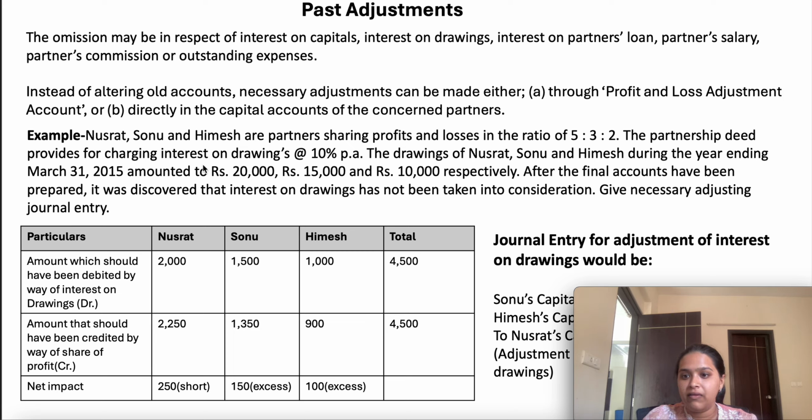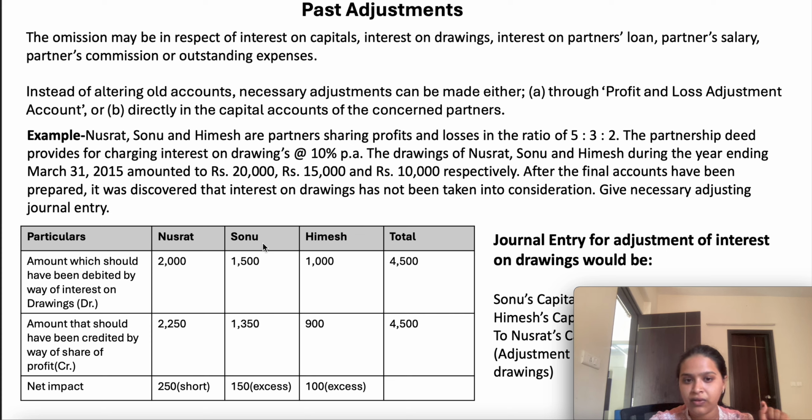The firm is able to charge the interest on drawings, and that will be debited to the capital accounts, right? But it is a firm income, and should be appropriated and divided between the partners in their profit sharing ratio. So it should be divided between 5:3:2, right? If we divide it, it will come to 2,250 for Nusrat, 1,350 for Sonu, and 900 for Himesh. Okay, so for Nusrat, how much do we have to debit to their account? 2,000, right? And how much do we have to credit? 2,250. It means the additional amount that the firm has to give to Nusrat is 250. So Nusrat's account should be credited.